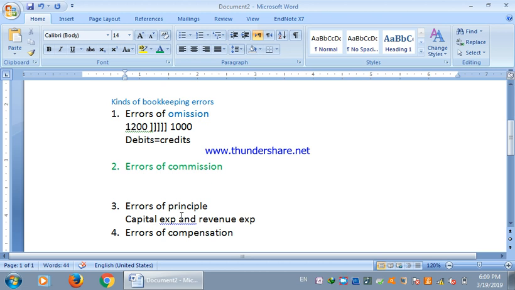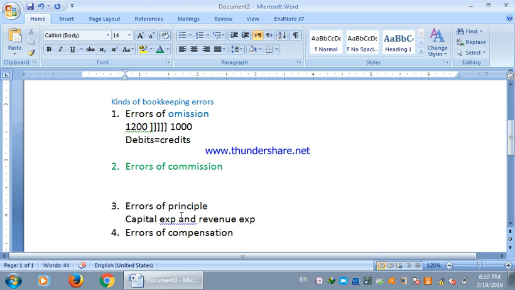So all these are examples of errors of principles, where you need to follow a particular principle. For example, if you did not properly adjust the prepaid expenses or the outstanding expenses, you are going to violate the matching principle. Or you did not record a revenue account as a capital expenditure account, so you violated the rules against the GAAP principles. So all sorts of principles, if they are being violated, such types of errors will be considered as the errors of principle.